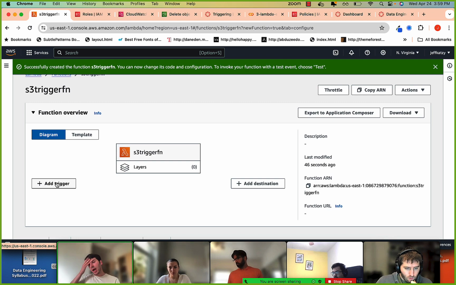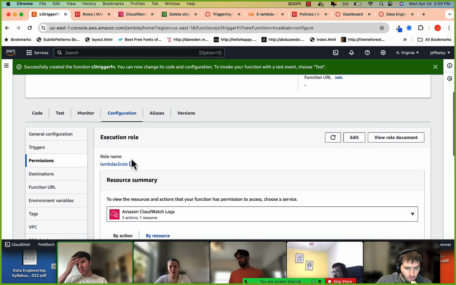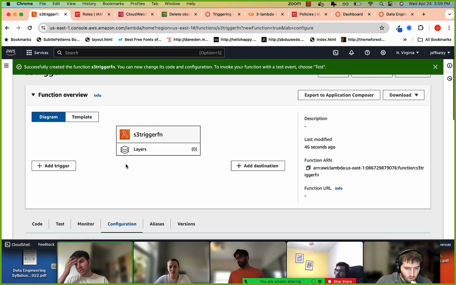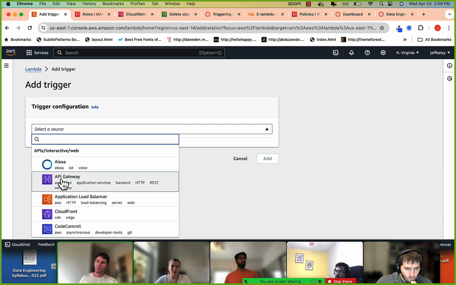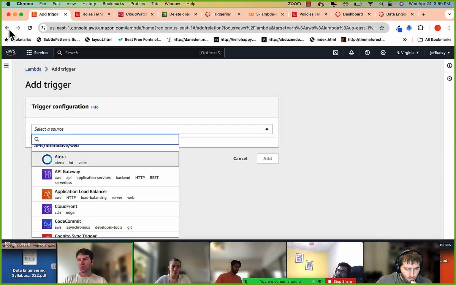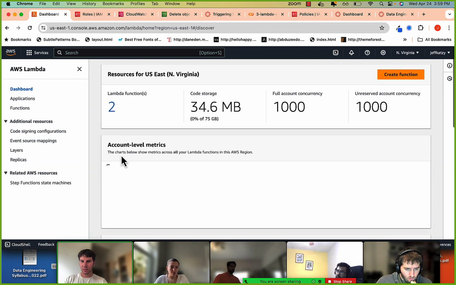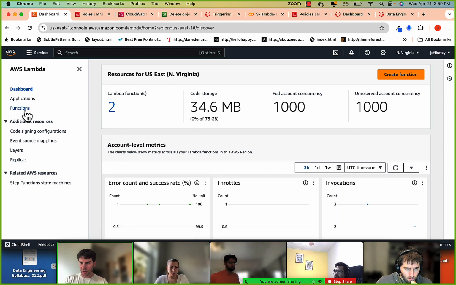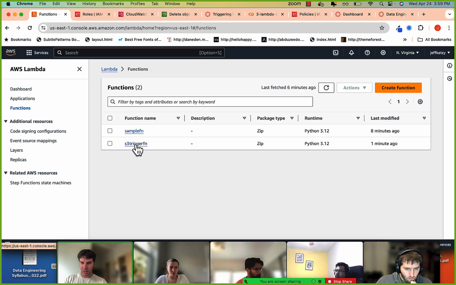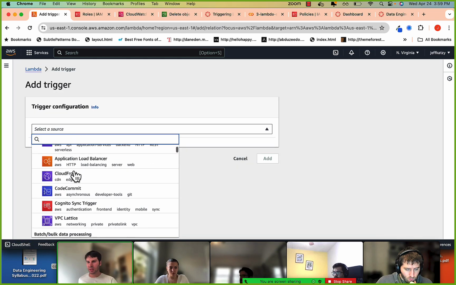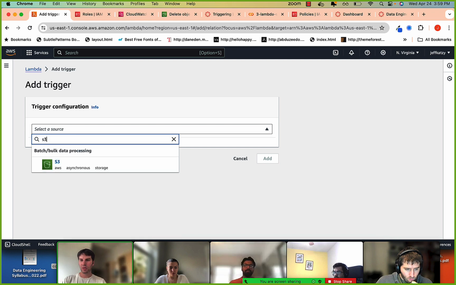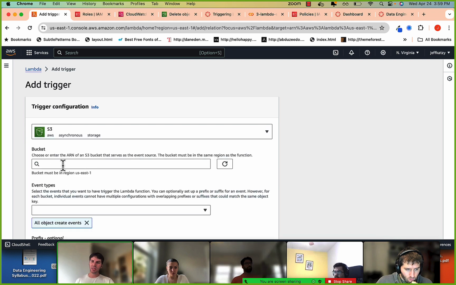But we want to add a trigger. All we did so far is give it permission to read from S3, but we didn't actually add a trigger. So let's add a trigger. We're going to choose select source. Let me go back for a second. Here are my functions. Click on functions, S3 trigger function. Just click on add a trigger right here. All right, so add a trigger, select a source. We'll do S3. Okay, and now it's actually a nice interface.